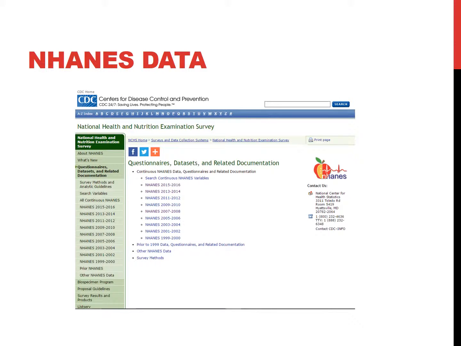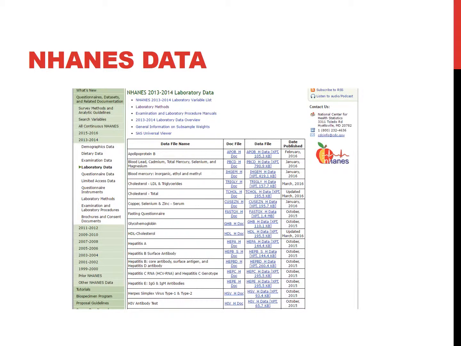On the NHANES website, you can access all the data they have available for the study from 1999 onwards. There are actually more data available from before this date, but the variables are not continuous year to year. So after clicking on a section you would like to review, you come across to an area where you can select specific variables. So here we've gone into the laboratory data. For each laboratory data set, there is a data file for download and a codebook explaining all the variables. Any of these can be downloaded for analysis.